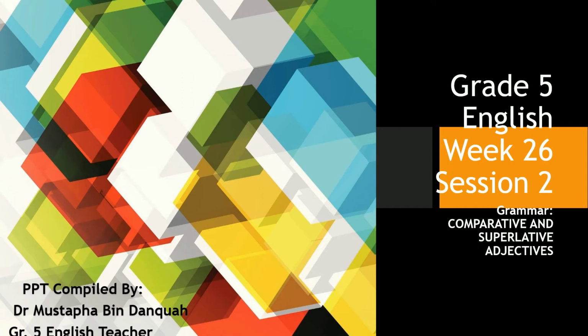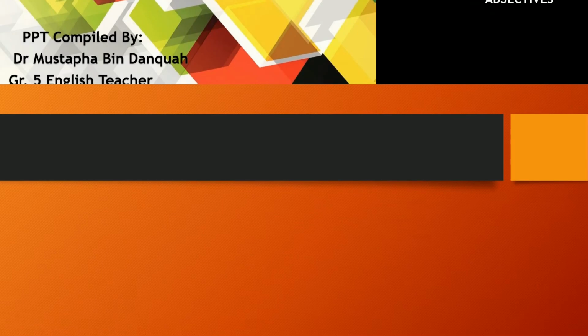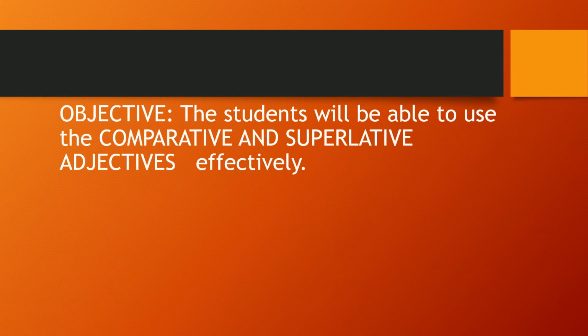And today we're going to look at comparative and superlative. What does it mean? And at what points can we use the comparative? And at what point can we use the superlative? This is our lesson. And the objective is for the student to be able to use the comparative and superlative adjectives effectively. They'll be able to know when to use the comparative aspect of that and when to use the superlative. These two big words.